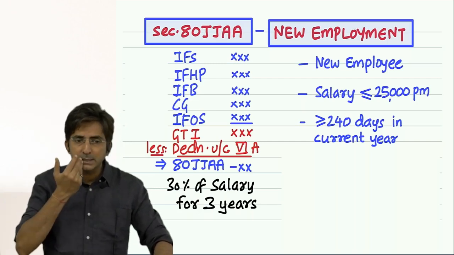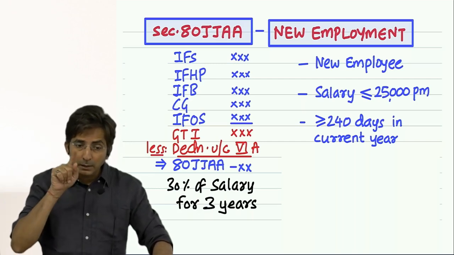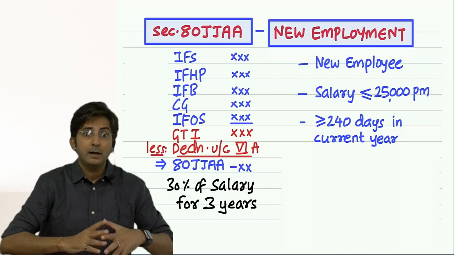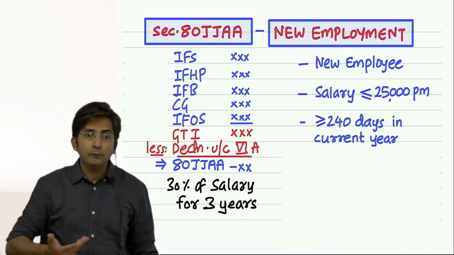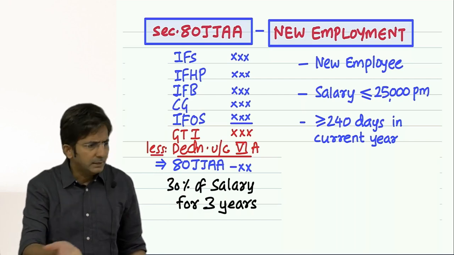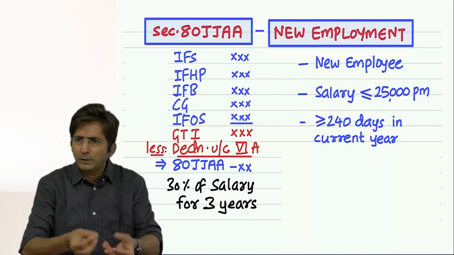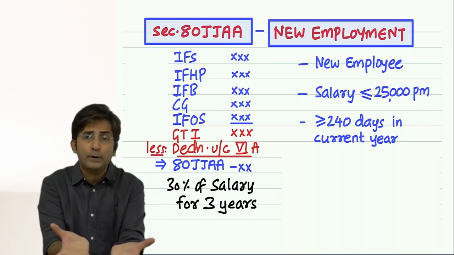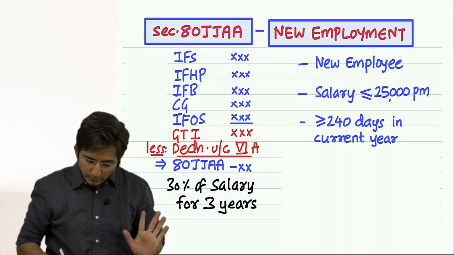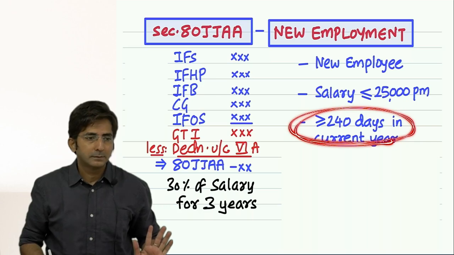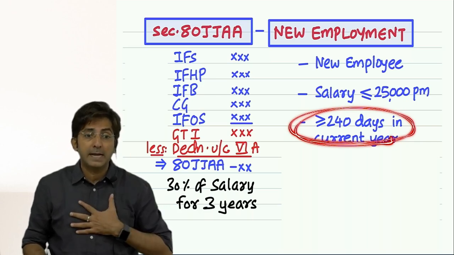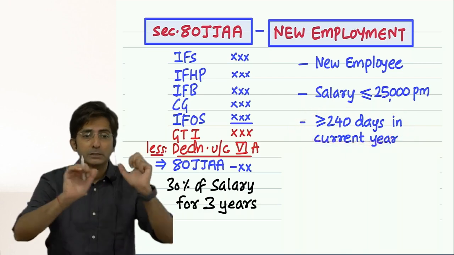Why am I saying 366? Our year is a leap year, so it will be 366 days. So the government is not unrealistically saying that you appoint for 366, but appoint for 240 days. Means in the beginning of the year, if you try to search for employees, by the time you find new employees, you will be able to keep them for a decent 240 days. And if that is the case, only then will we understand that you have genuinely kept new staff.